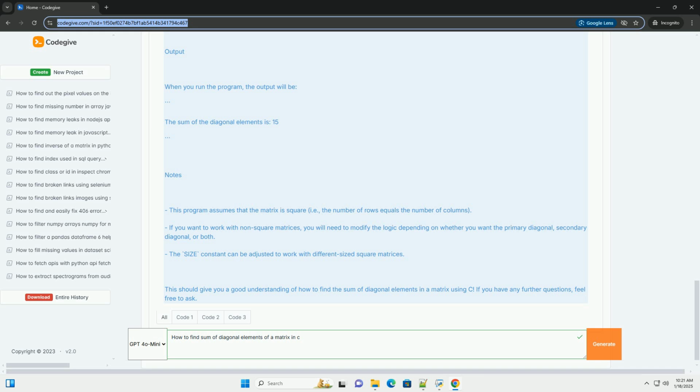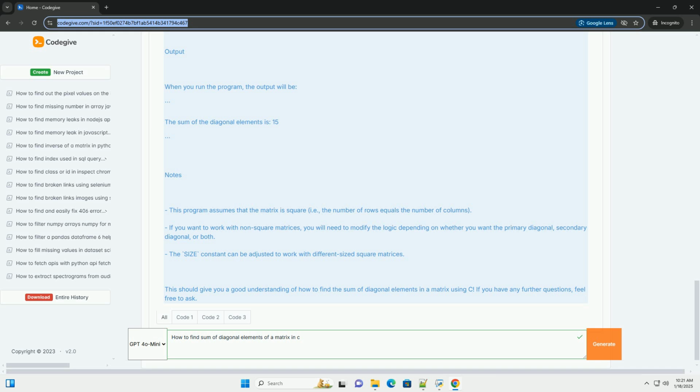Notes. This program assumes that the matrix is square, i.e., the number of rows equals the number of columns. If you want to work with non-square matrices, you will need to modify the logic depending on whether you want the primary diagonal, secondary diagonal, or both. The size constant can be adjusted to work with different sized square matrices.